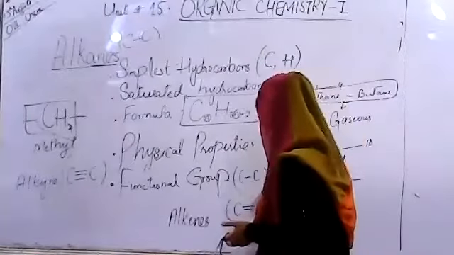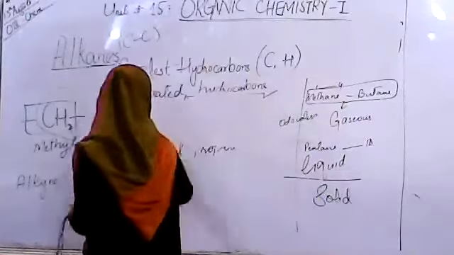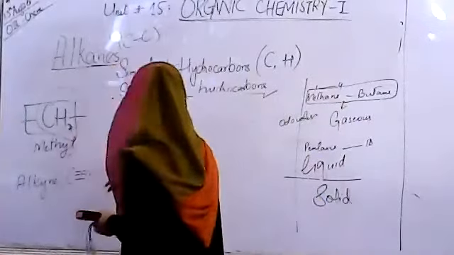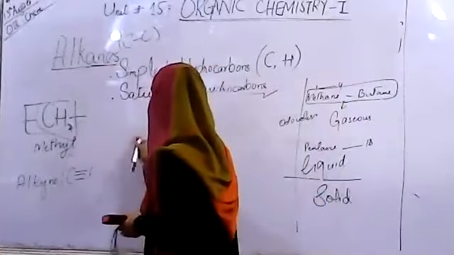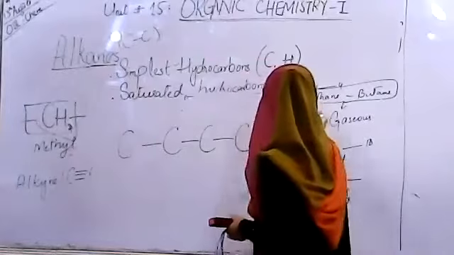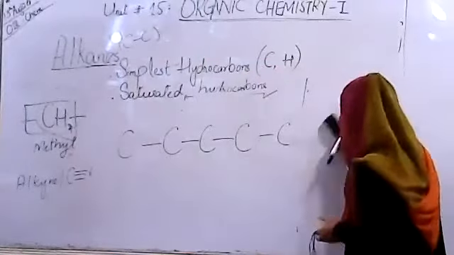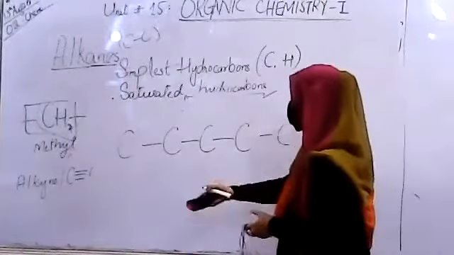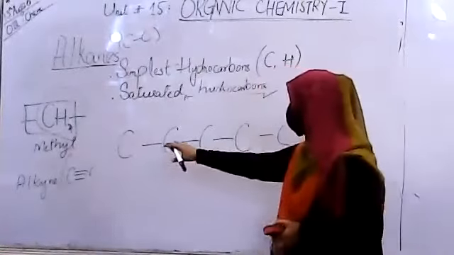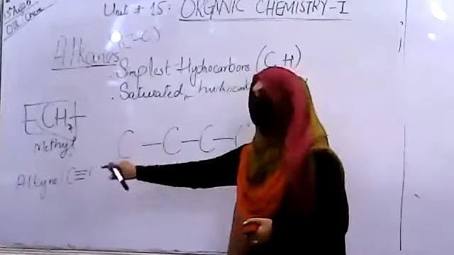Let me just give you an example of it. Let's say we have a five-membered carbon compound. If all the single bonds are there, it is 1, 2, 3, 4, 5.